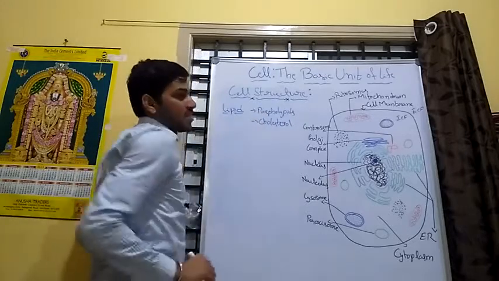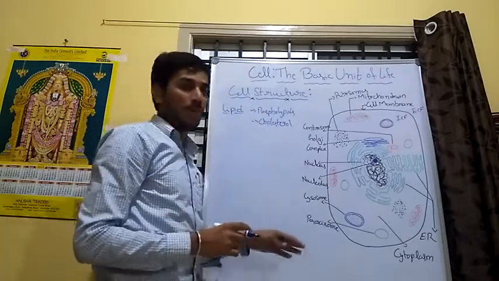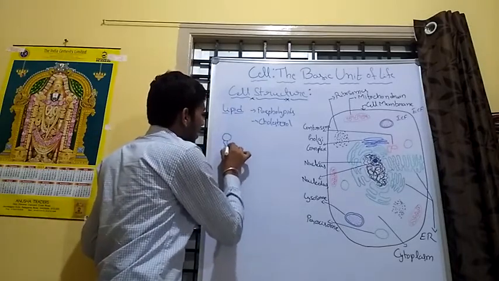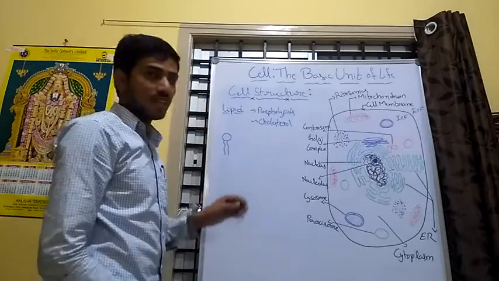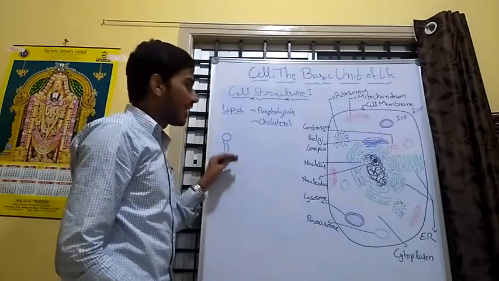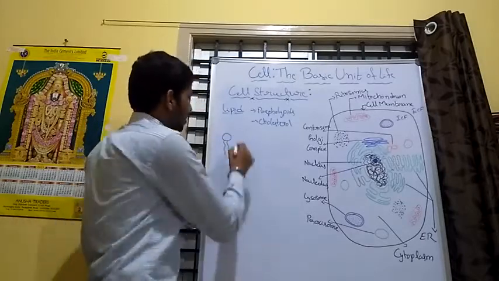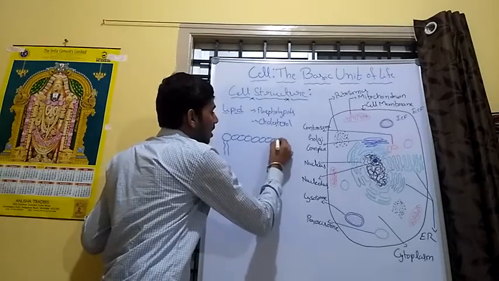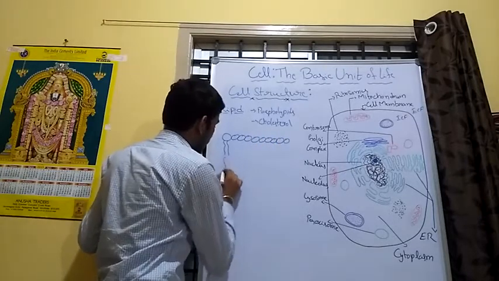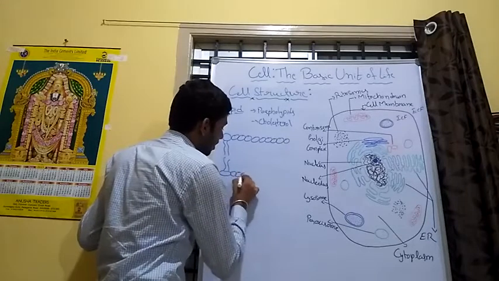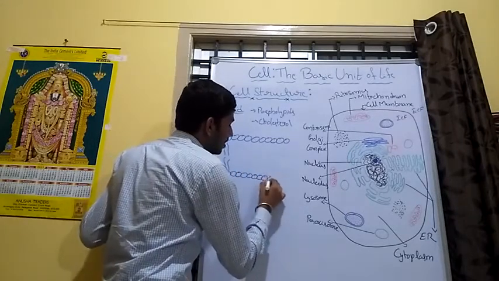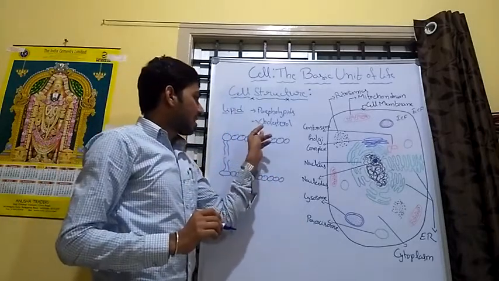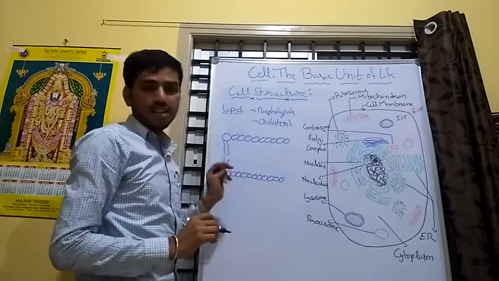The phospholipids are the major components in the cell membrane. The phospholipids have a pin-like, headed structure. These phospholipids are arranged in two layers. The head portions of the phospholipids are arranged on both the outer and inner surfaces of the cell membrane, meaning the heads face the extracellular fluid outside and the intracellular fluid inside.